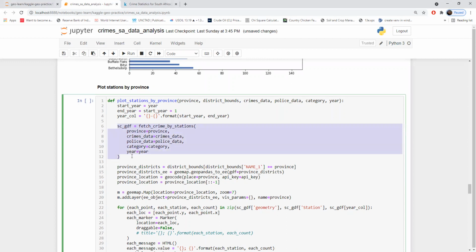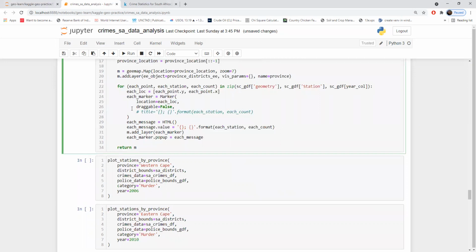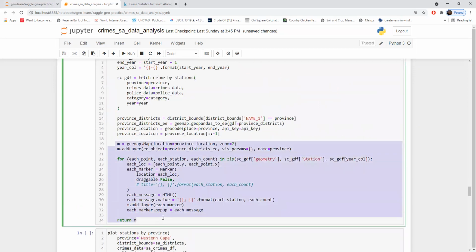Here we are extracting the data by the province and the year, all that stuff. And also I'm plotting that according to the district. So in a district, how many stations are there and how many cases were reported in that station. So we can visualize that using GMap. It's very simple. So I have another pop-up message for whenever I want to click the coordinate value.